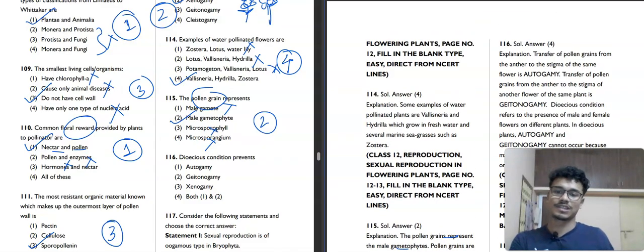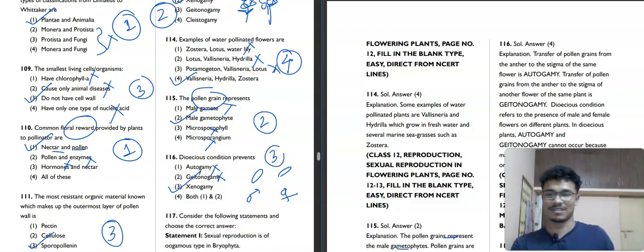What it is saying is that the dioecious condition prevents autogamy, geitonogamy, xenogamy, or both first and second. So dioecious condition, what does this mean? Unisexual kind of flowers. This means one flower is present in, suppose, a male parent and one flower is present in a female parent. So it will prevent both geitonogamy and autogamy. Autogamy means one flower that has both male and female parts. Geitonogamy means different flowers on the same plant. So it will prevent both autogamy and geitonogamy.